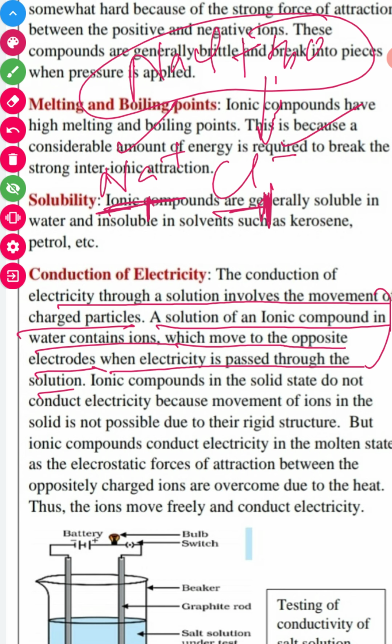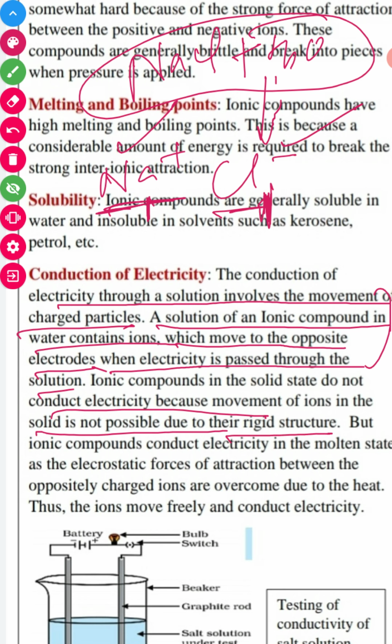An ionic compound in solid state does not conduct electricity. As I told you, they are in solid form, in compact form. There is hardly any free ion or electron to move and conduct electricity. It is not possible at all for the solid to conduct electricity because of its rigid structure.